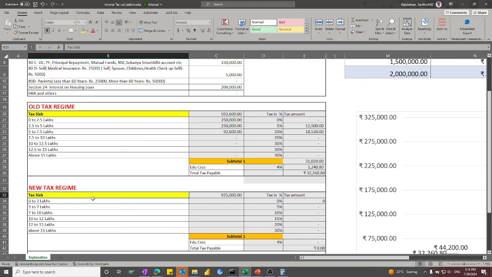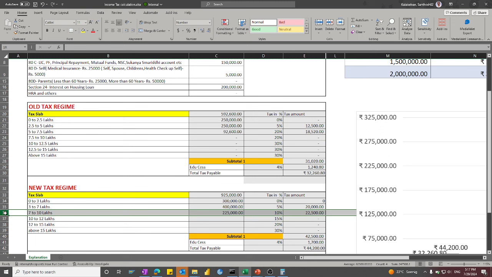So first, 0 to 3 lakhs, 3 lakhs minus 0 lakhs is 3 lakhs. Now 3 lakhs to 7 lakhs is nothing but 4 lakhs. So still we have a band for 9,25,000. Still we have bandwidth. Now from 7 to 10 lakhs we can put only 3 lakhs. So we will see whether we can fit this 3 lakhs here. Since 2,25,000 is within the taxable range of 3 lakhs, 2,25,000 can be mentioned.